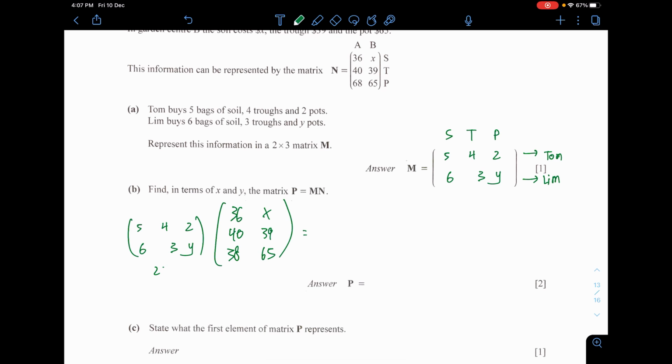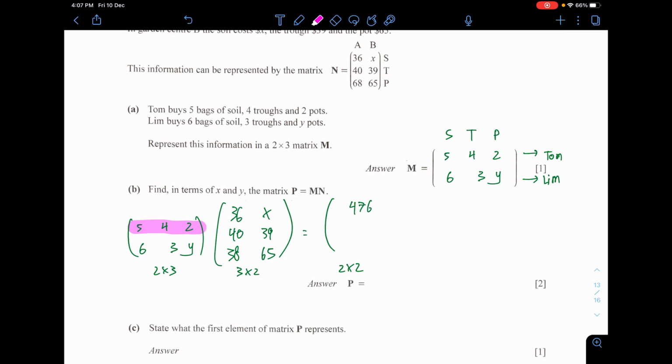This is 2 rows and 3 columns. This is 3 rows and 2 columns. So you're going to get 2 rows and 2 columns as the resultant of the matrix. Okay, let's get the top left corner. To get the top left corner, you take the first row and the first column, and then you multiply them together. Since all of these are numbers, you can use a calculator. You get 476.